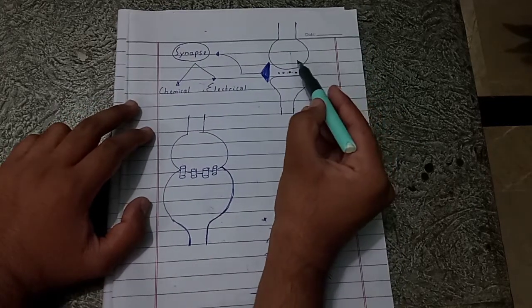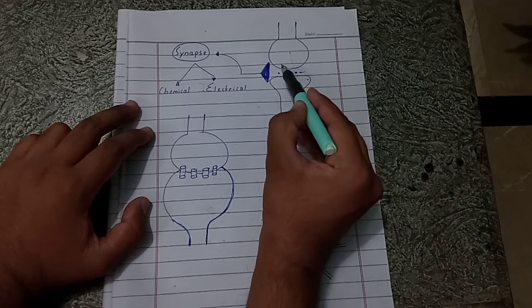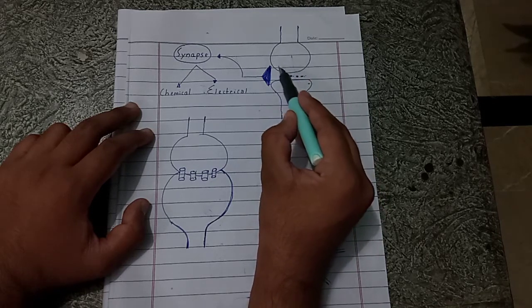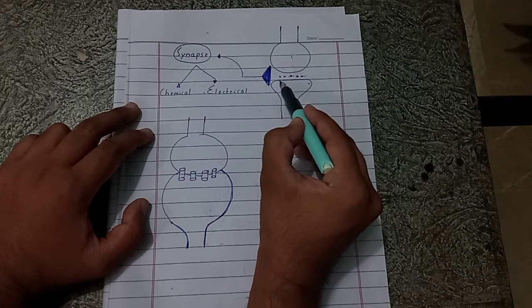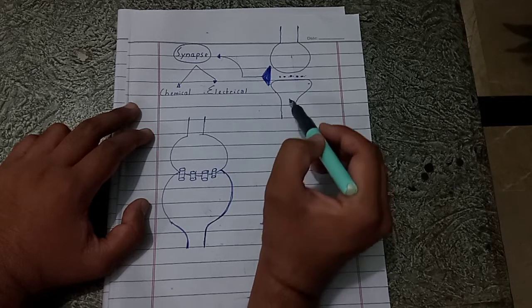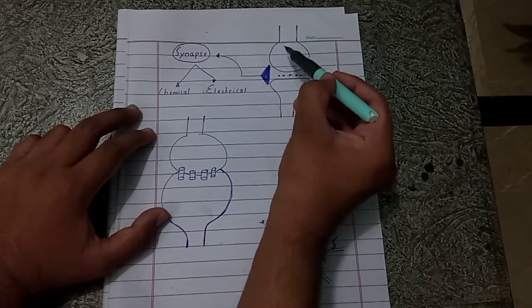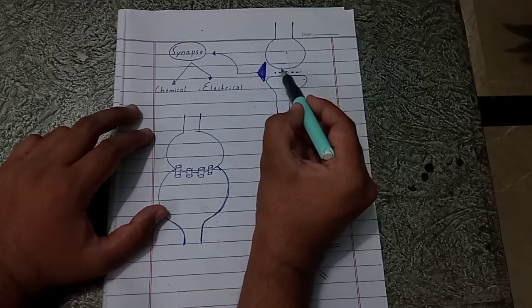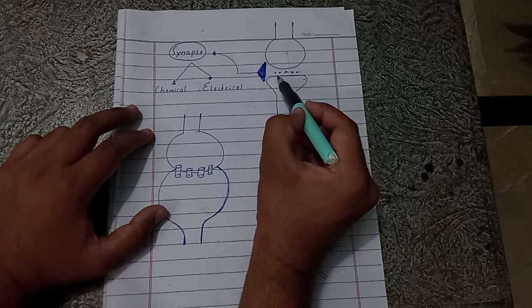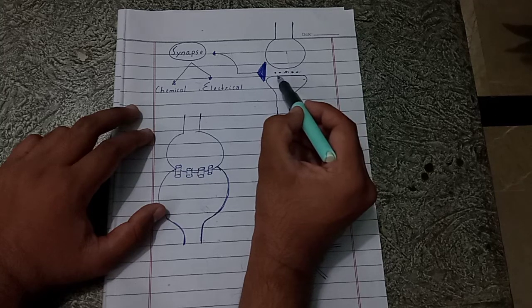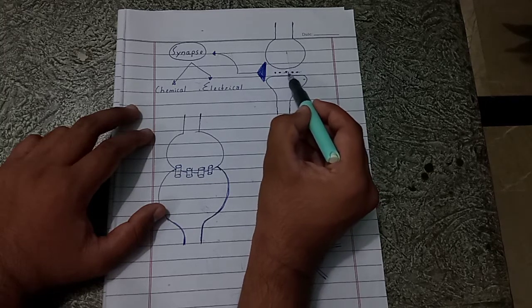What happens in chemical synapse? In chemical synapse, one neuron releases neurotransmitter substance which acts on the receptors present on the membrane of the succeeding neuron. In this way, the impulse can be transmitted only in one direction, because one neuron has the ability to secrete neurotransmitter and the other neuron has the receptors for the action of these neurotransmitters.